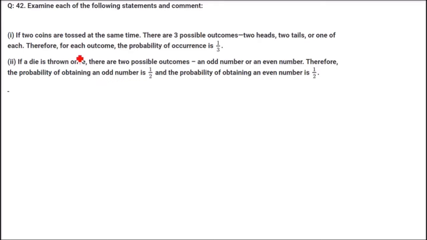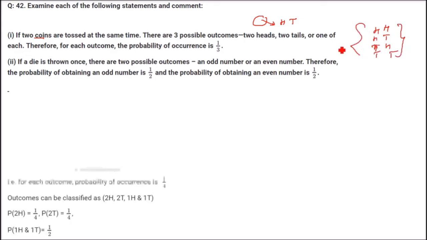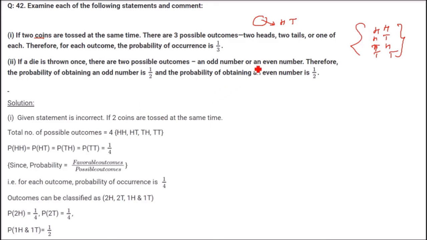Examine each of the following statements and comment. If 2 coins are tossed at the same time, there are 3 possible outcomes: 2 heads, 2 tails, or 1 of each. Therefore, each outcome has probability of occurrence 1 by 3. Any coin can give you head or tail. So when you toss 2 coins, the possibilities are head head, head tail, tail head, tail tail. These are the 4 possibilities. The sample space shows these are 4 possible outcomes, so each outcome has probability 1 by 4. So this is incorrect.